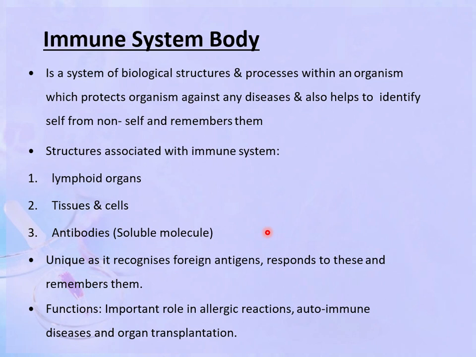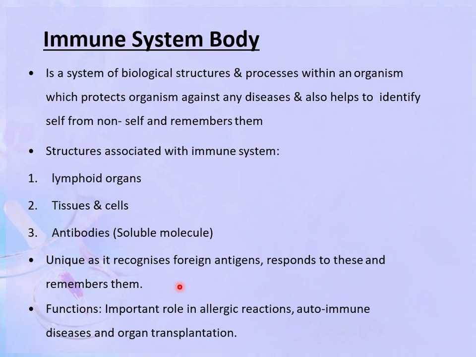Now, the immune system in the body. What is the immune system? It is a system of biological structures and processes within an organism which protects the organism against any disease, and also helps to identify self from non-self and remembers them. The various structures associated with the immune system are the lymphoid organs, tissues and cells, and antibodies. This immune system is unique as it recognizes foreign antigens, responds to these and remembers them also.